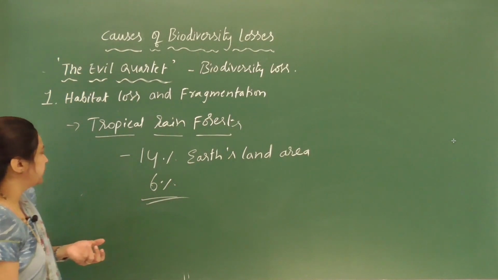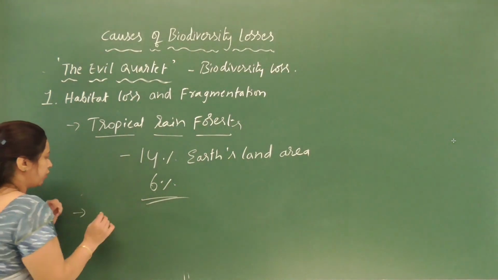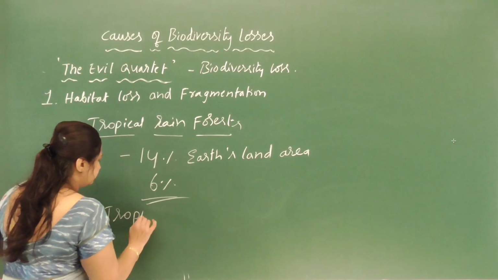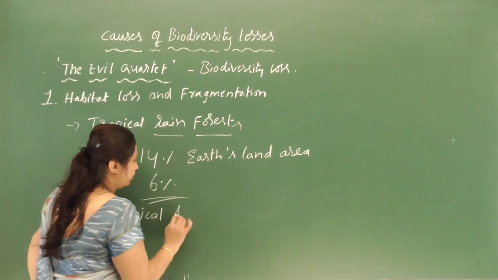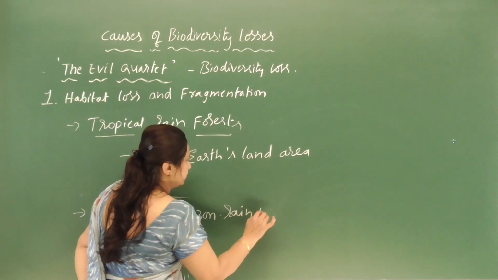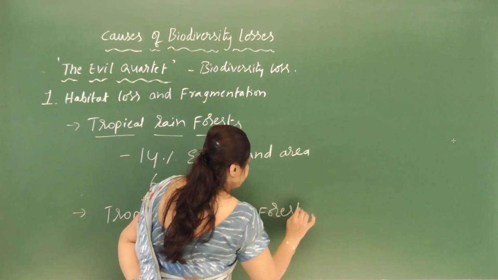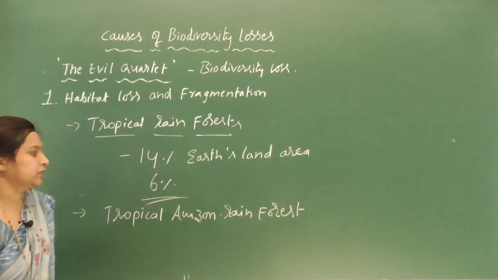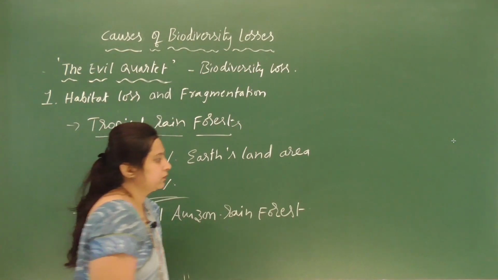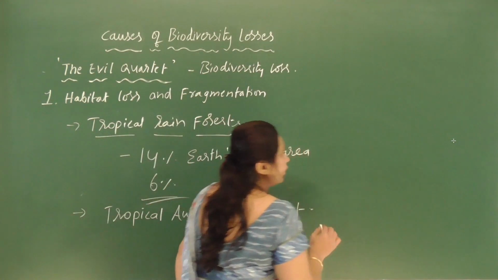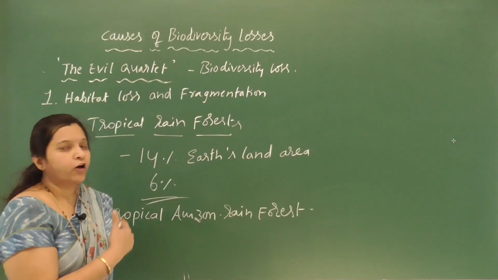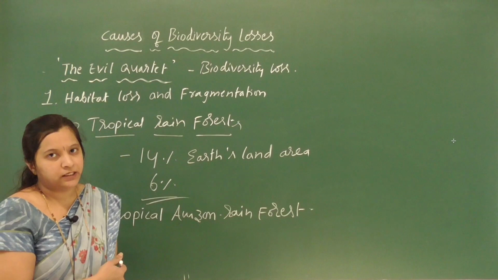And one more example: the tropical Amazon rainforest. It is a very huge forest that harbors millions and millions of plant and animal species.